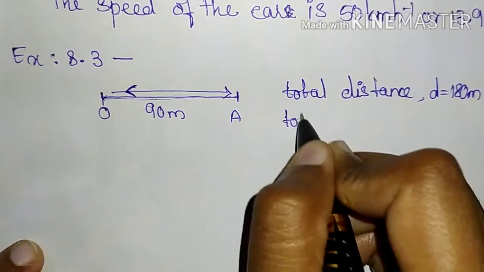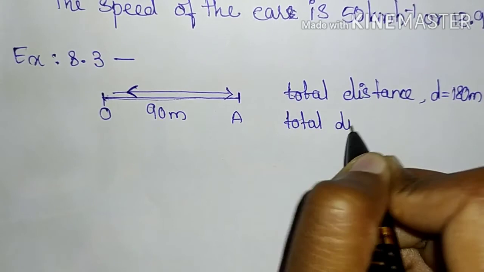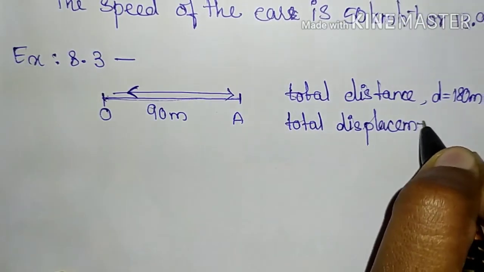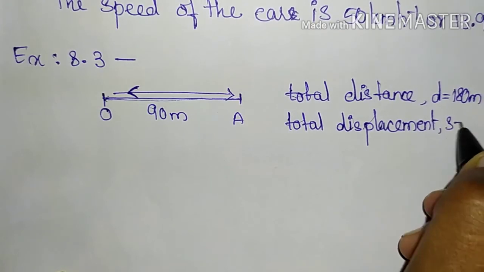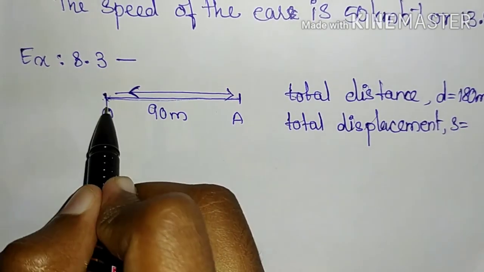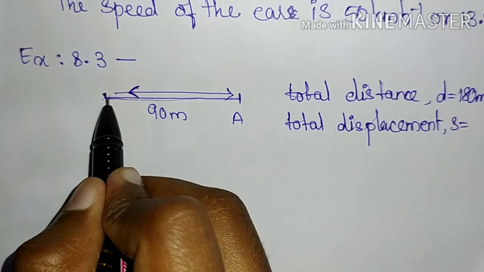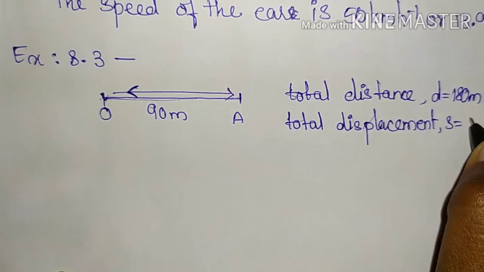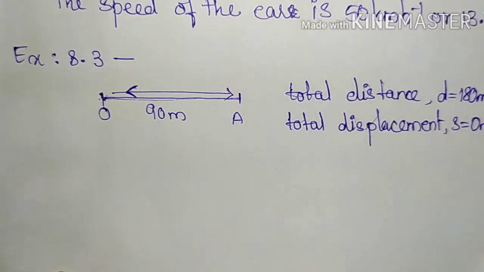Whereas total displacement is the shortest path, right? Total displacement S is equal to, she started from O and she came back to O. So it means that displacement, the shortest path, will be 0 meters. 90 minus 90, 0 meters.